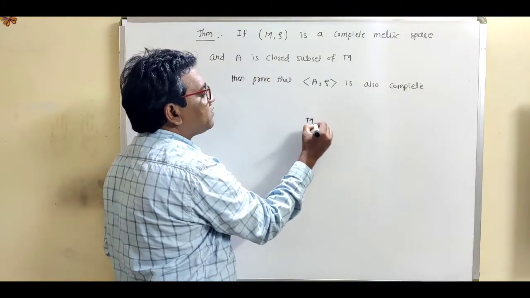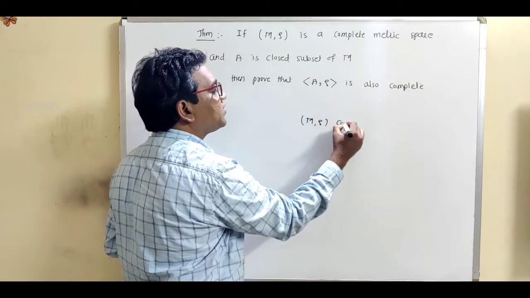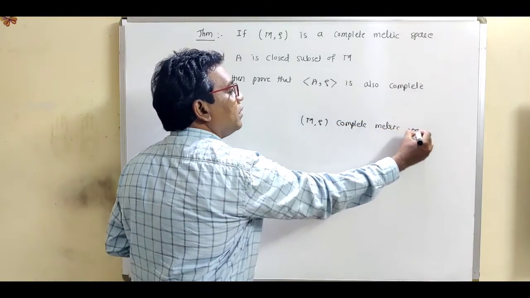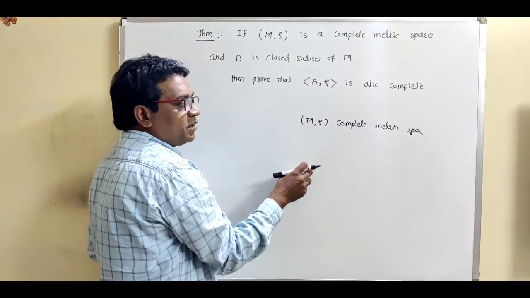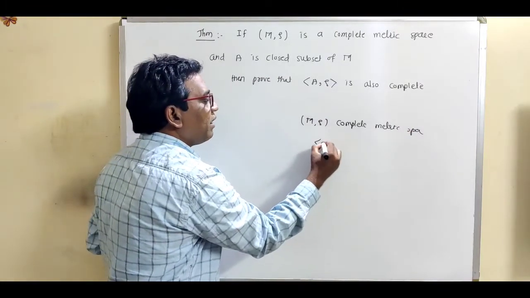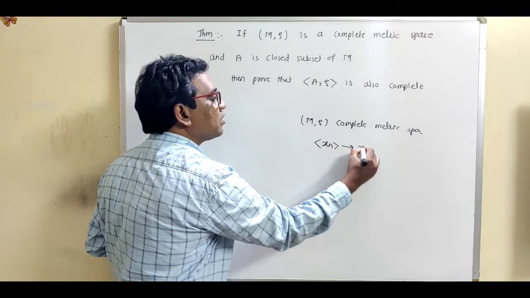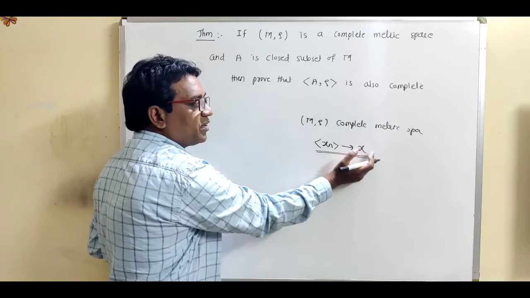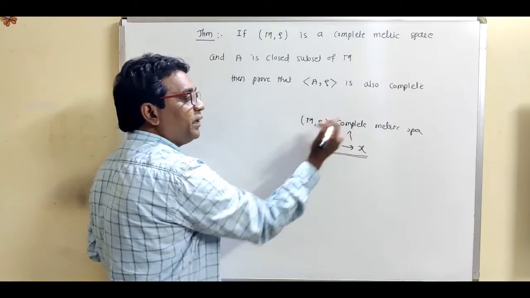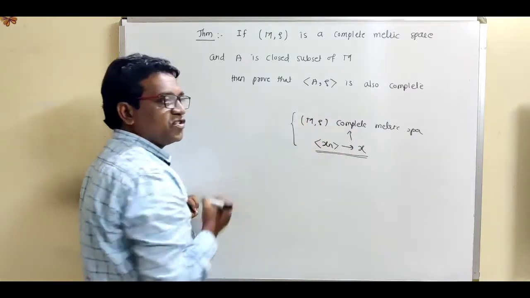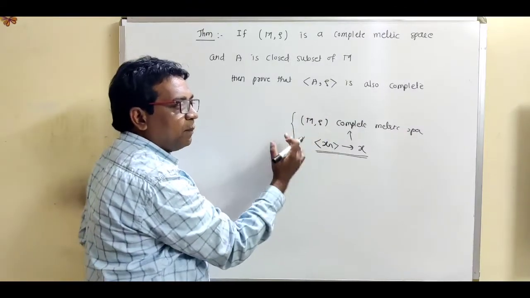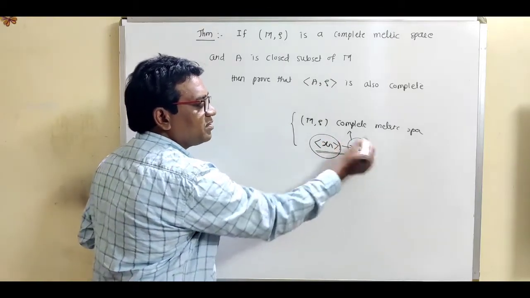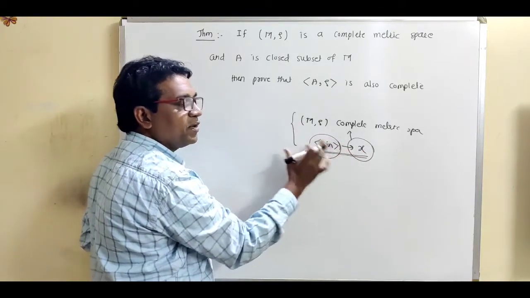We are given that this metric space (M, rho) is a complete metric space. Complete metric space means we know that every Cauchy sequence is a convergent sequence in that particular metric space.